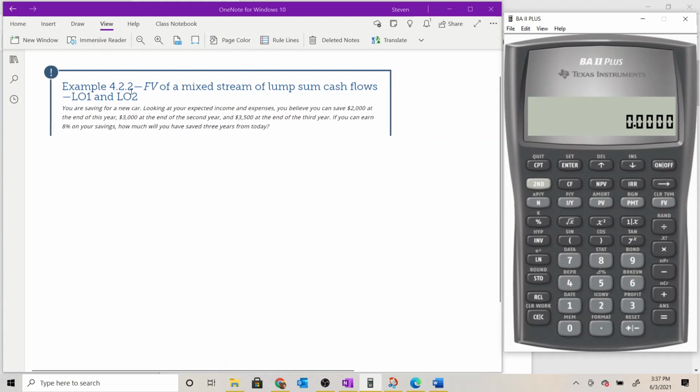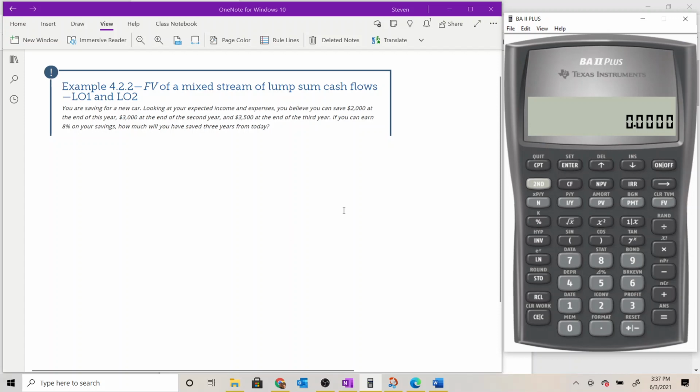Example 4.2.2. Setup for this one says, you're saving for a new car. Looking at your expected income and expenses, you believe you can save $2,000 at the end of this year, $3,000 at the end of the second year, and $3,500 at the end of the third year. If you can earn 8% on your savings, how much will you have saved 3 years from today?